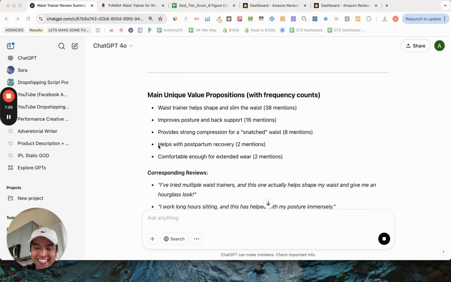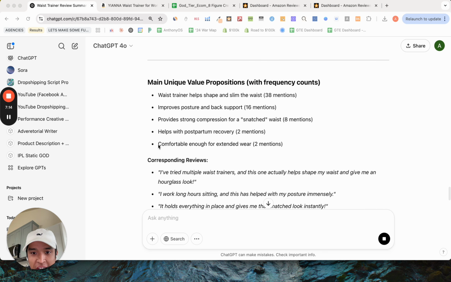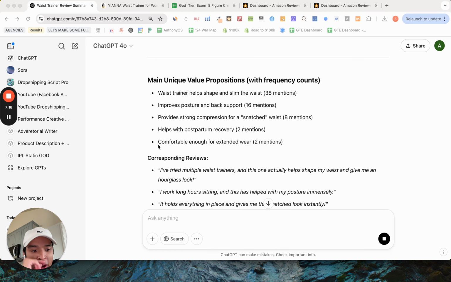All right, so it's still currently teasing out all the information from the reviews, but I just wanted to show you a very quick example of why this prompt is so powerful. I'm getting the value proposition of the product, and it's also giving me evidence as to how many times that specific thing was mentioned in the reviews. So now I know what the most important things actually are. It looks like the main reason why people are buying this is that 38 reviews out of the 100 that we exported say the waist trainer helps shape and slim the waist, right?